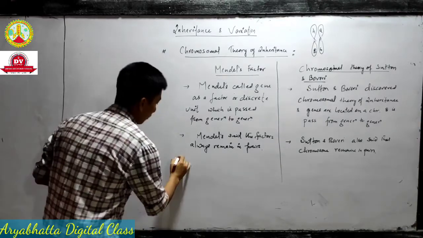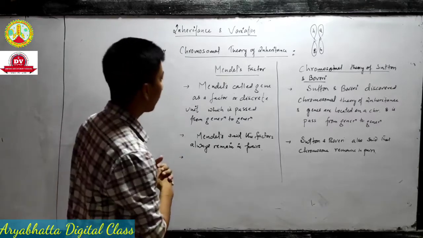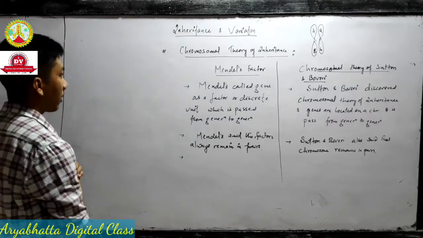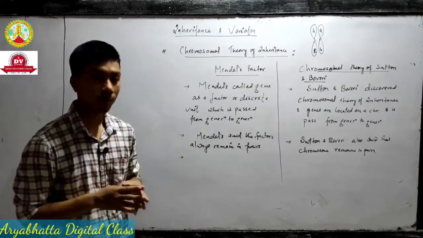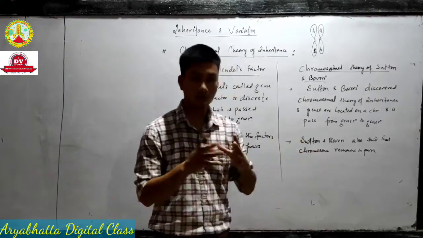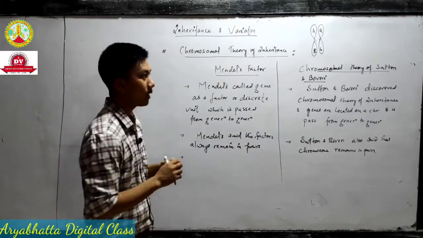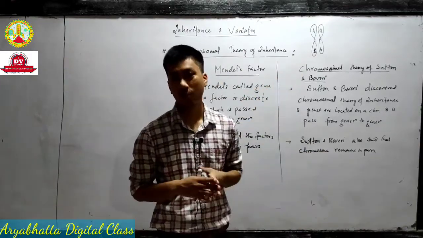So next, what did Mendel say in his experiment? He said that the factors always remain in pairs. Sutton and Boveri also said that the chromosome remains in pairs. Ultimately, because genes are located on the chromosome itself only.